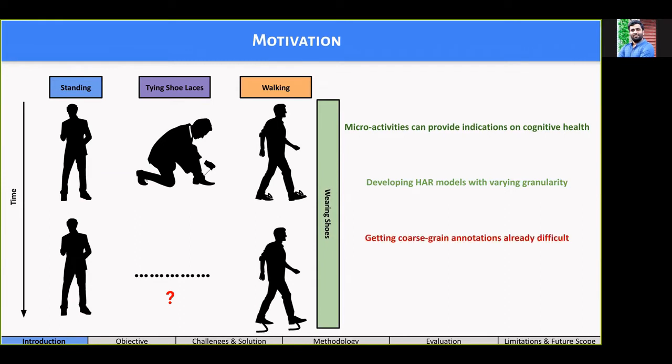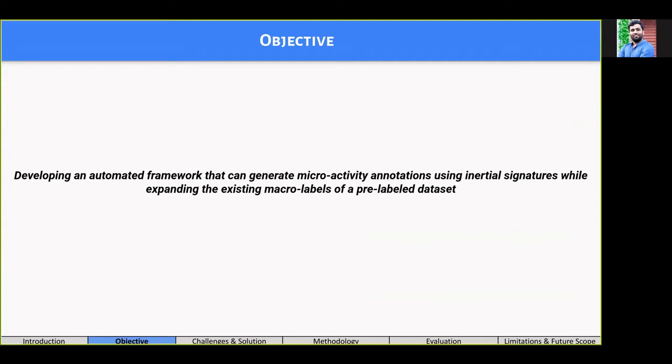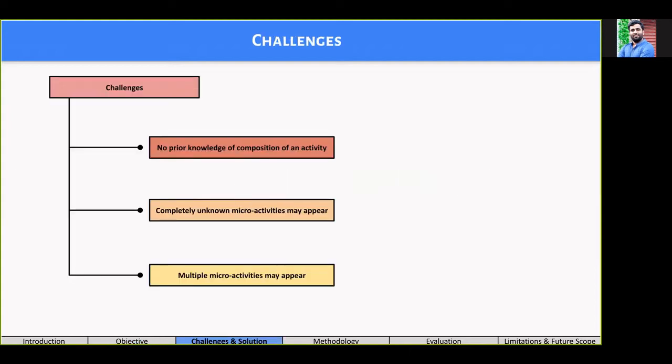of labeled data, especially when the task of annotation surrounds the labeling of intricate microactivities. Understanding this, we in this paper develop AmicroN, a framework that can automate the generation of microactivity annotations by expanding a coarsely labeled dataset. Before jumping into the design of AmicroN, let's first understand the fundamental challenges in developing such